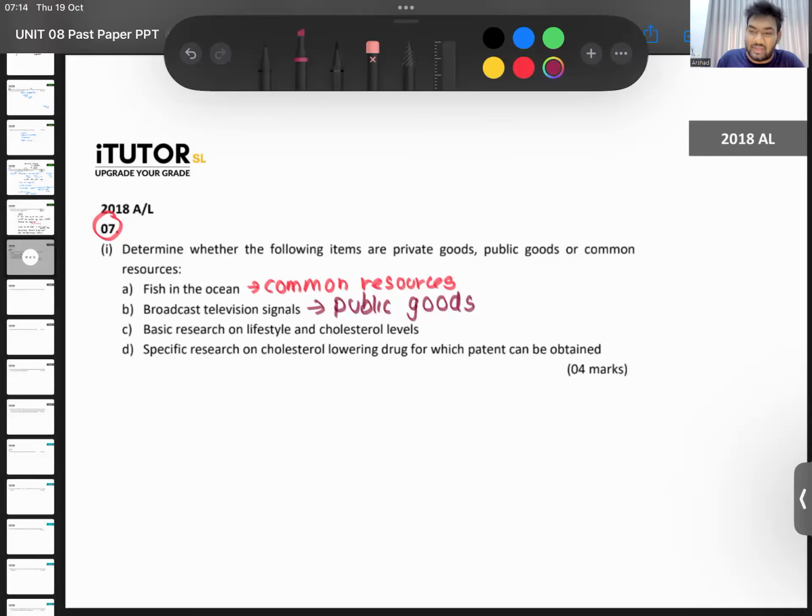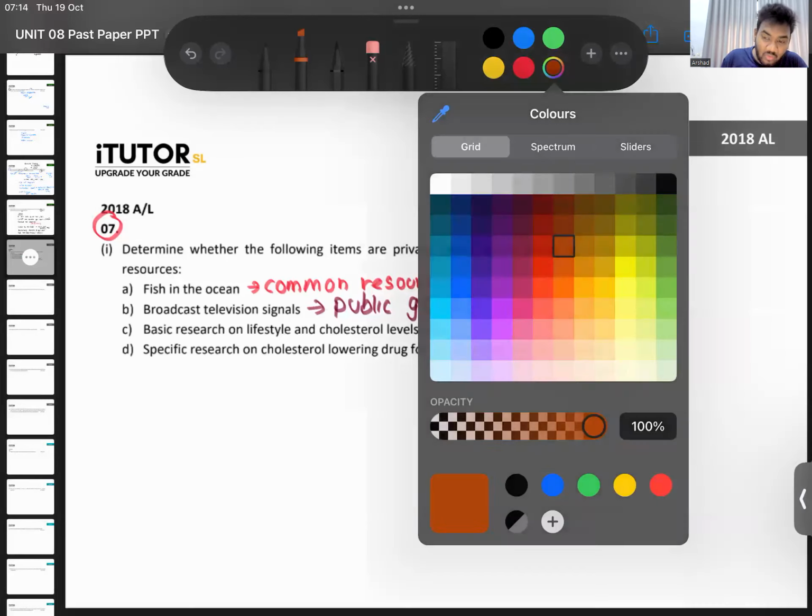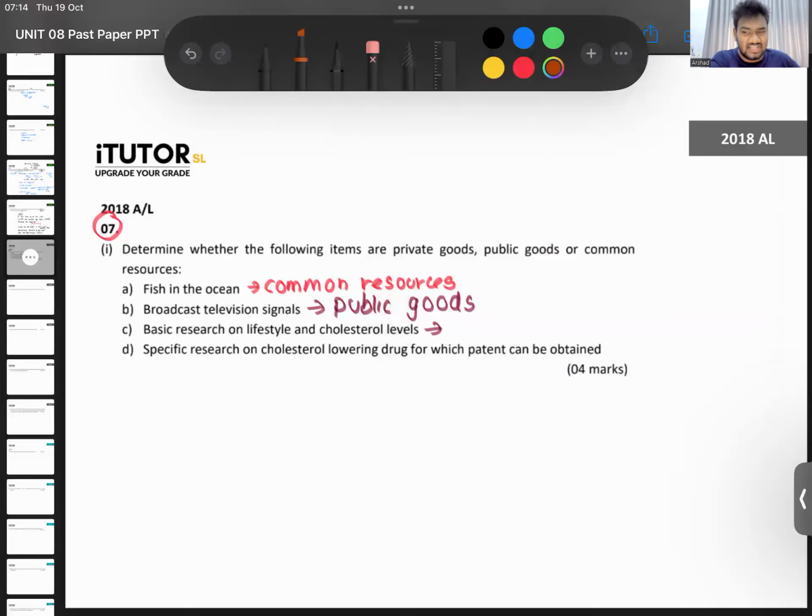Then what about this? Basic research on lifestyle and cholesterol level. A basic research, let's say, that is available for everyone. What do you all think? Someone has done a research and they have published it openly. They have published it with the information: this is how you should live, this is how cholesterol works.